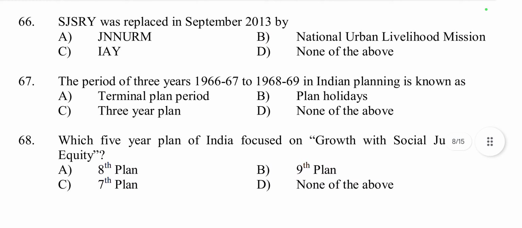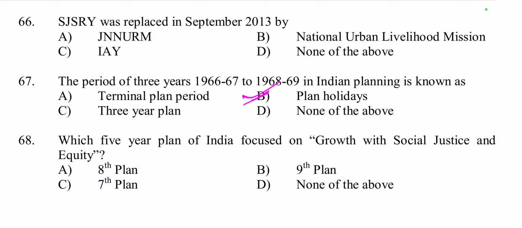Then next question number 67, the period of 3 years, 1966-67 to 68-69, in Indian planning is known as terminal plan, plan holiday, or 3-year plan. That is called plan holiday.